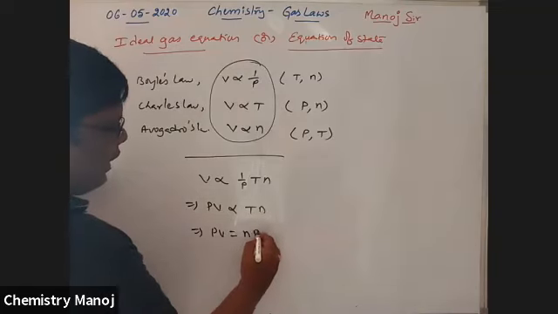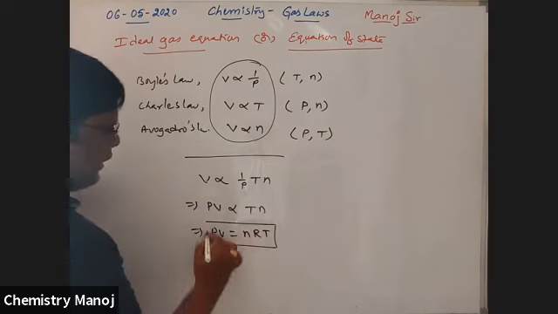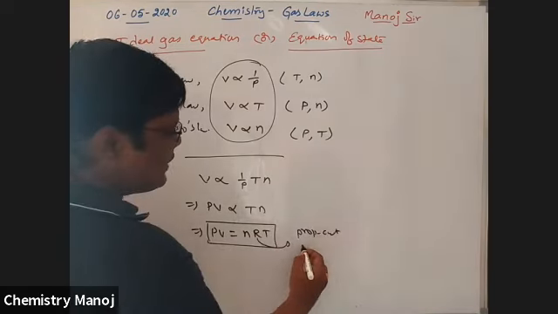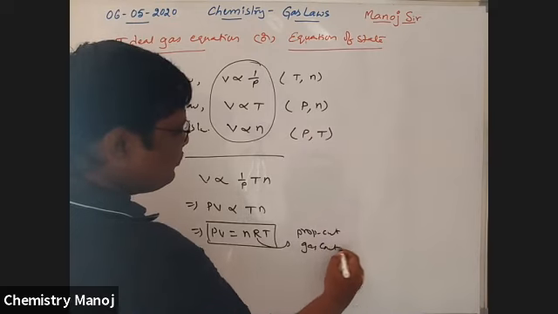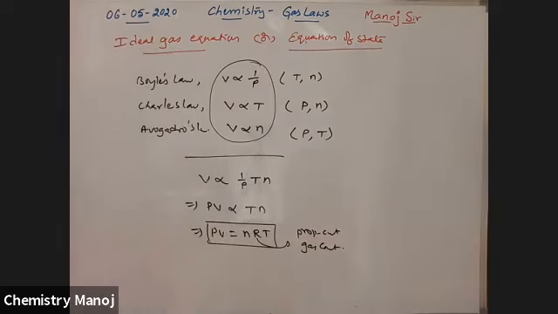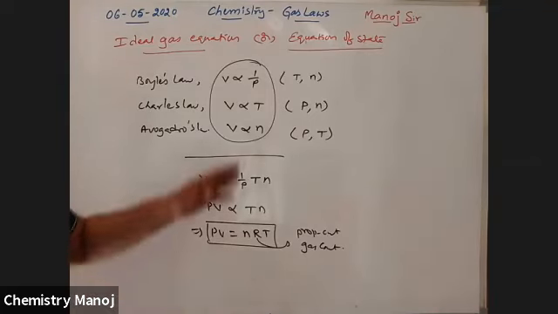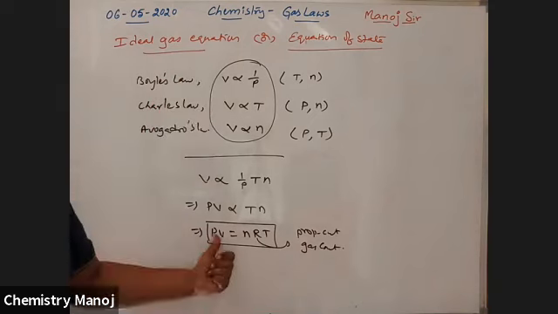So PV = nRT. Here R is the proportionality constant, which is called the gas constant. It is the simplest way. So what is the ideal gas equation? PV is equal to nRT.